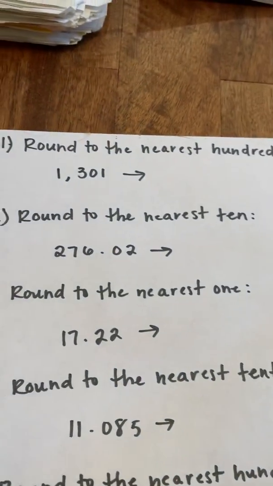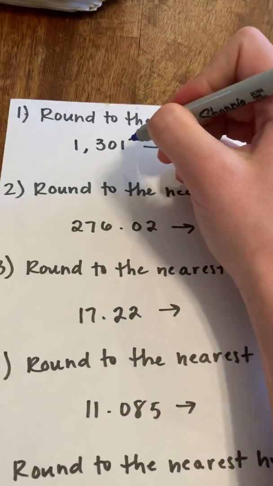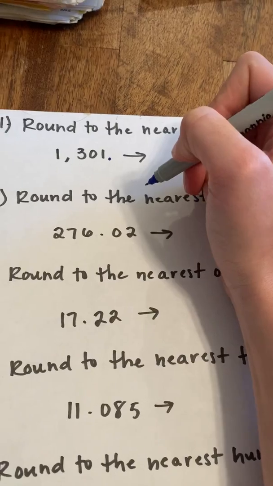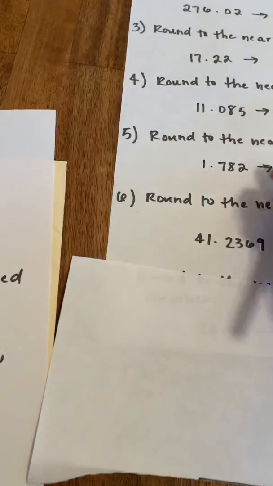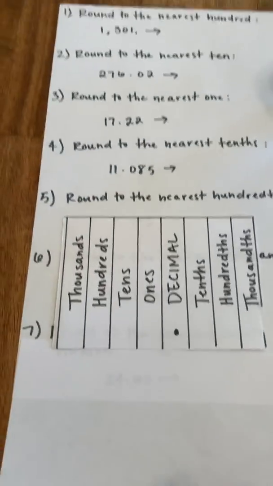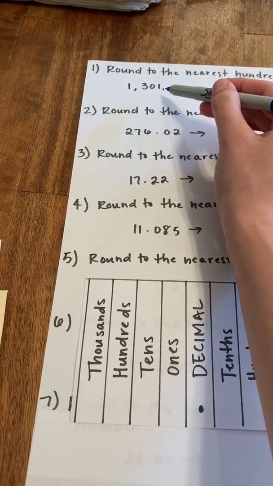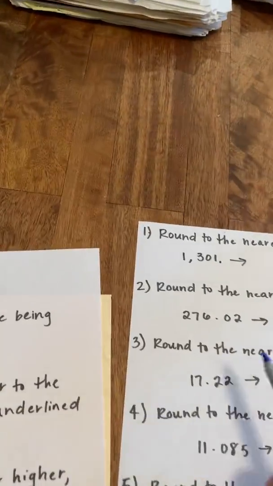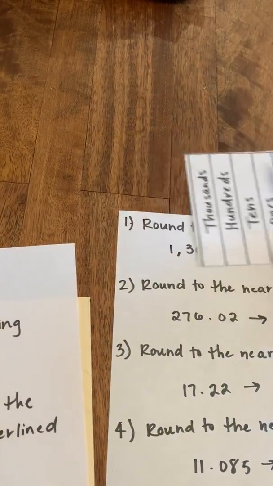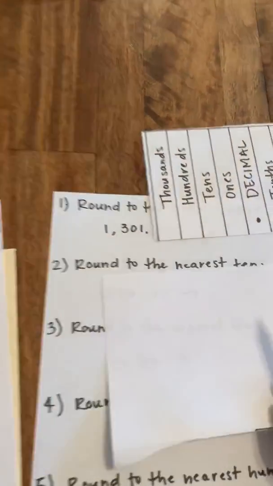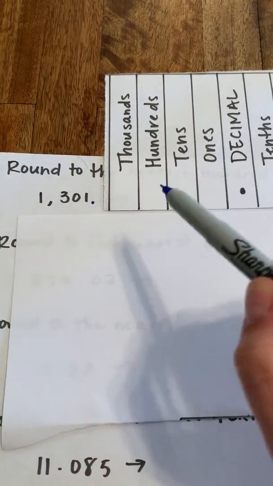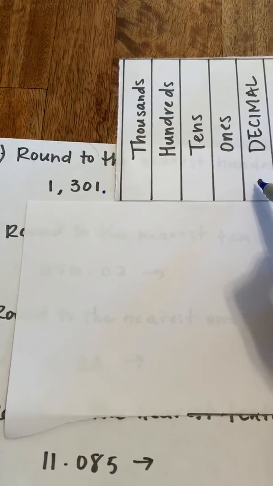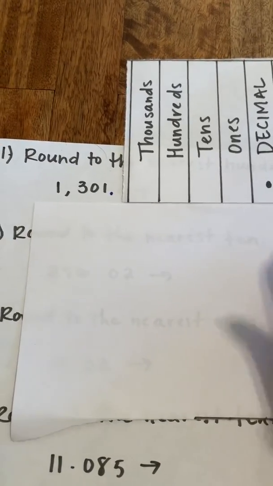So remember, this number is 1,301. We can assume that our decimal point is gonna be right here at the end of that number, okay? So take your piece of paper, whatever paper you need. Put down your little tool and let's write this number in there. Remember our decimal. Here, let me move it up. Remember, we want to line it up with our decimal. So I'm just going to rewrite my number over here, lined up, okay? So if I'm starting with my decimal, I'm just going to write backwards. That way I don't skip any spaces.